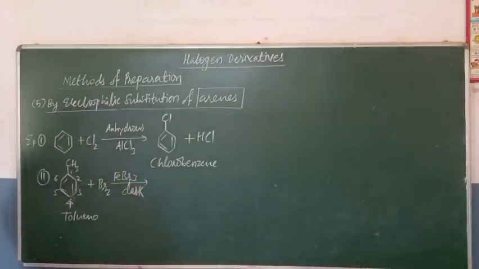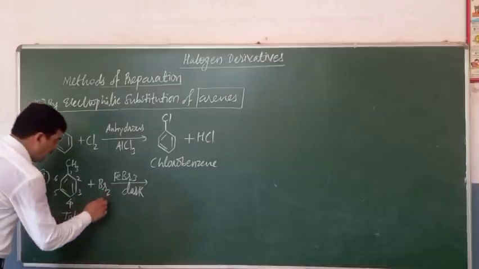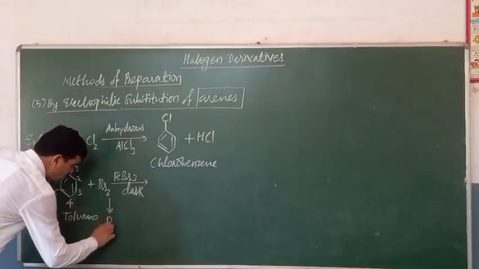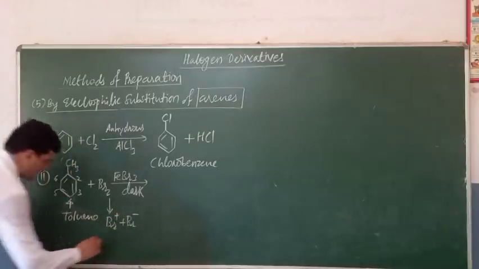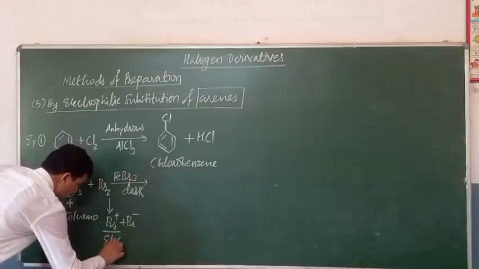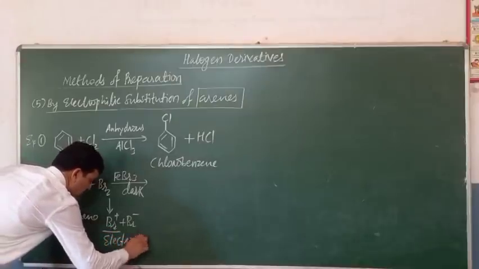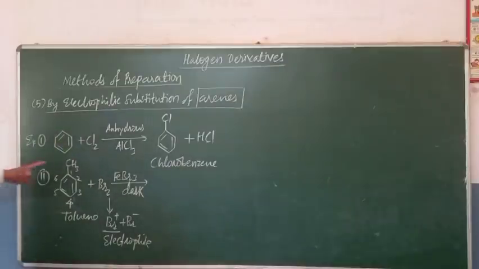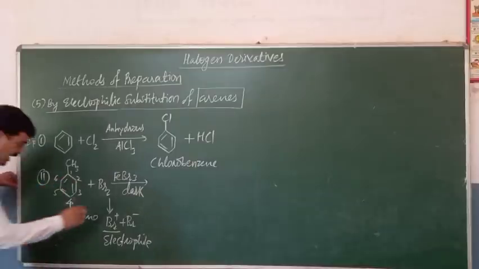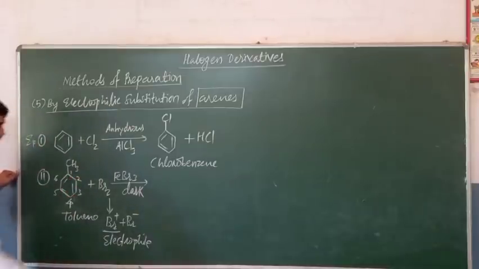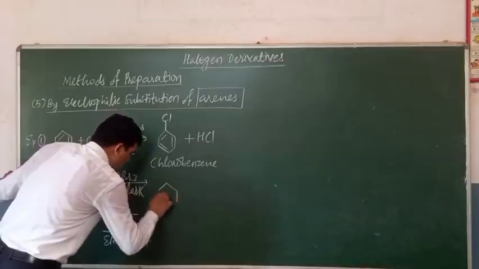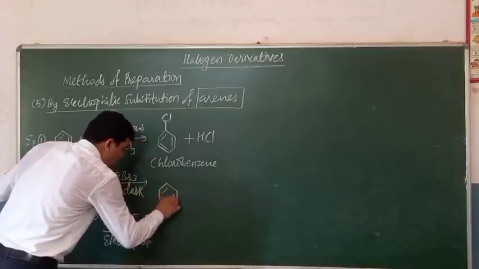Then what happens here? Br2 is first converted to Br positive and Br negative. Now here Br positive is the electrophile. It is the electrophile. And this electrophile will further replace H positive, that is the other electrophile from the benzene ring. Now the electrophilic substitution will occur at the ortho position or the para position.